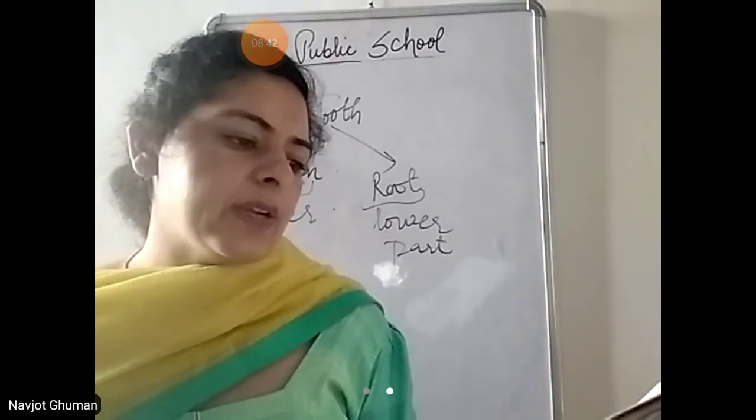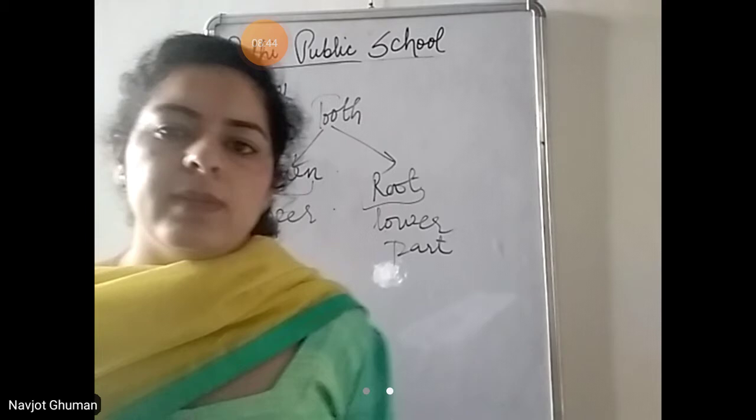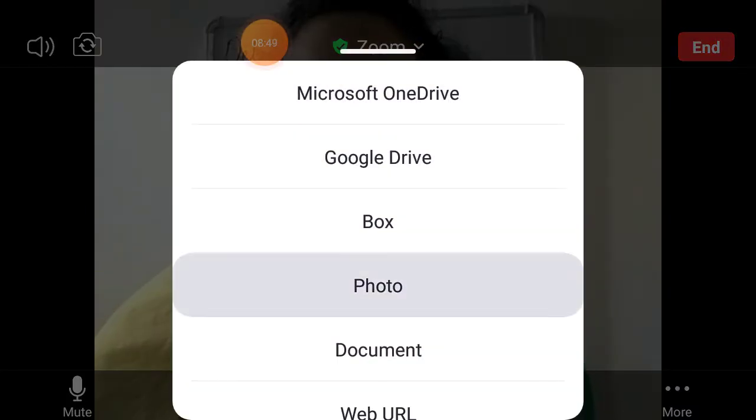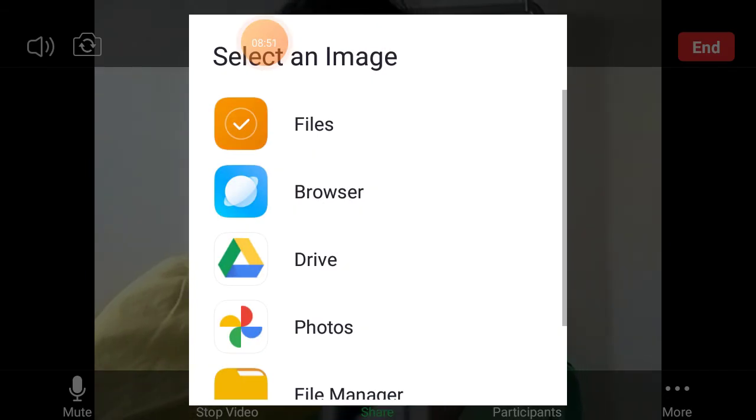Next, the white part on the outside of the tooth is called the enamel. जो आपको दिखता है white part, that is called as enamel.